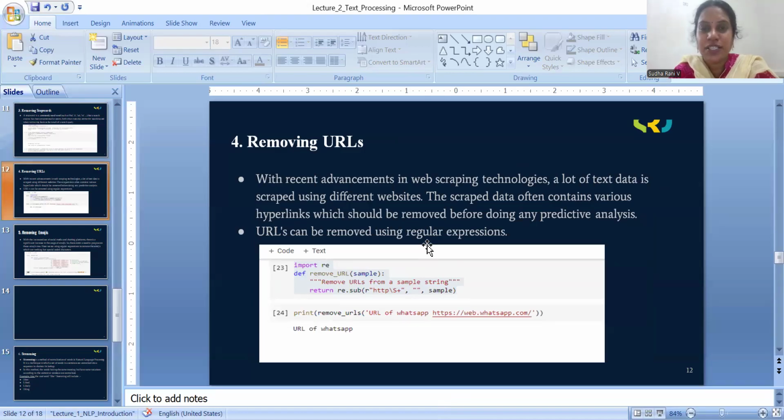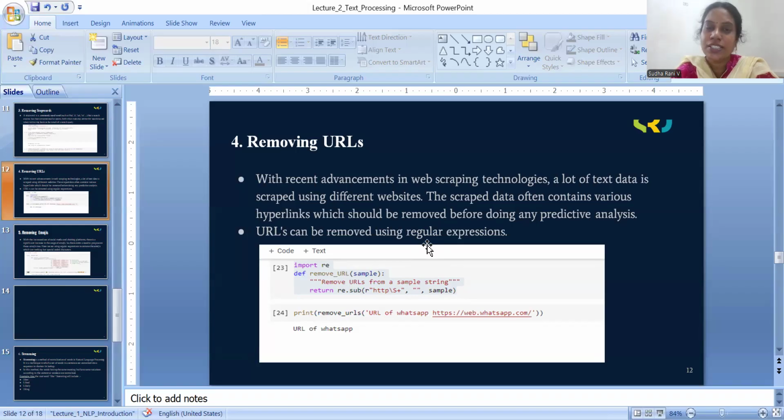Next one, removing URLs. With recent advancements in web scraping technologies, a lot of text data is scraped from different websites. The scraped data often contains various hyperlinks which should be removed before using any predictive analysis. So we are scraping the data from different websites, from different sources, so it may also contain URLs. So before processing the text, we have to remove the URLs.